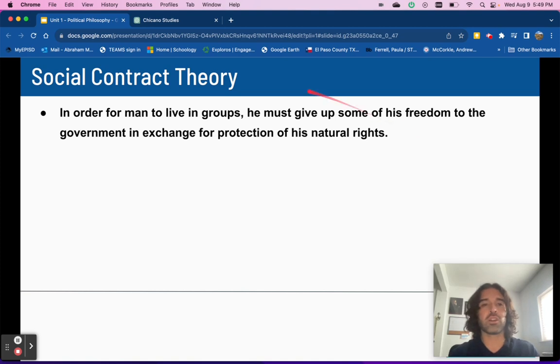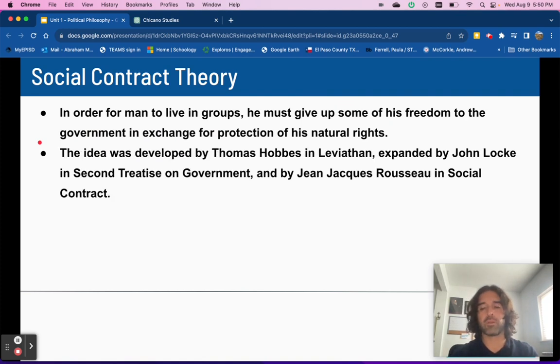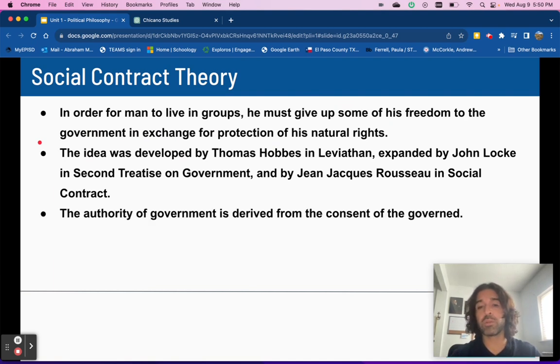Again, social contract theory is groups of people living together, giving up some of our natural rights in exchange for protection. The idea was talked about by Thomas Hobbes, John Locke, and Jean Jacques Rousseau, three people we will talk about in the next lessons. The authority of government is derived from the consent of the governed. So, this social contract theory also talks about how the power of government comes from us, the people, giving the government permission.